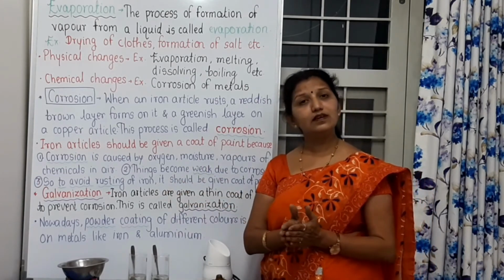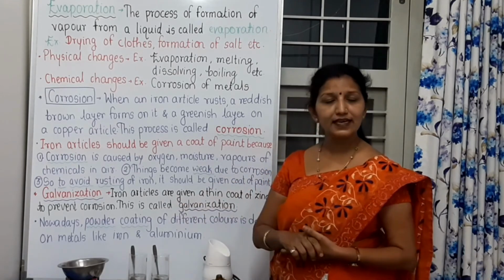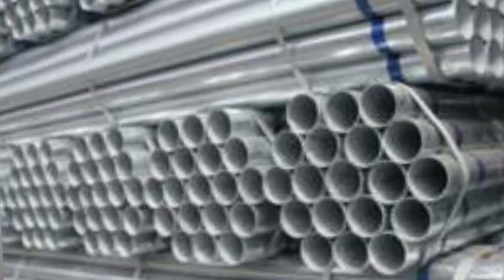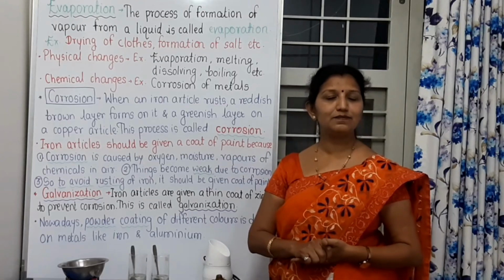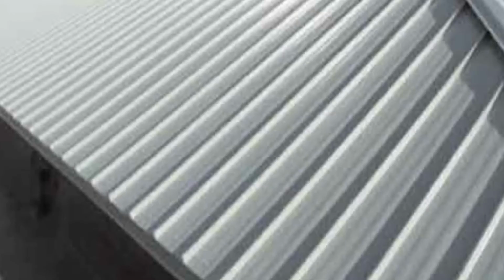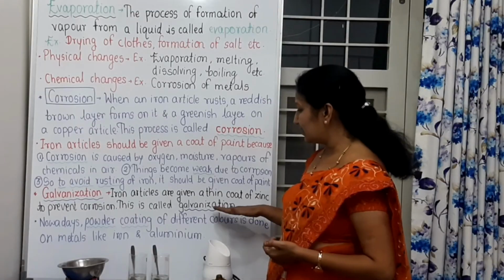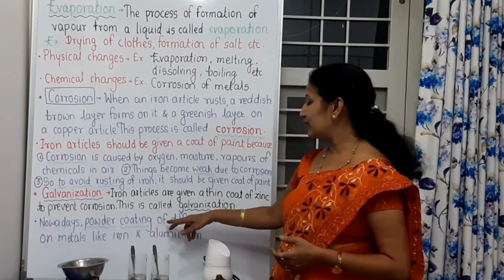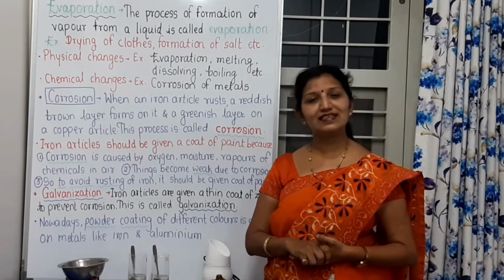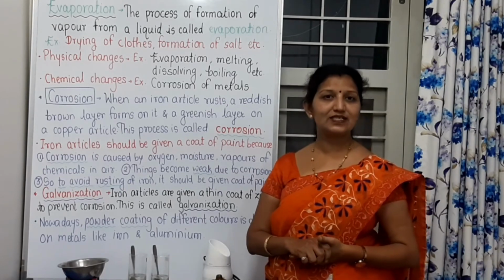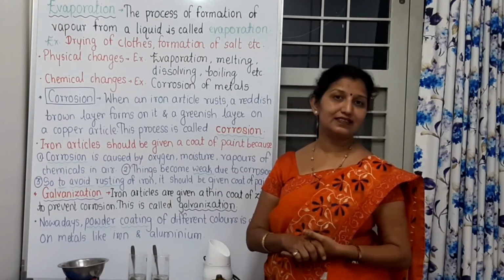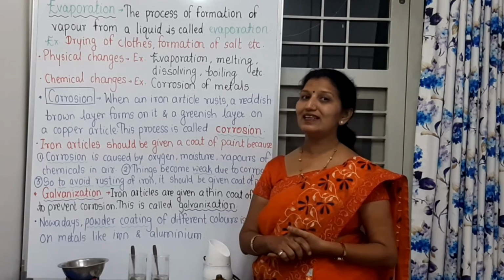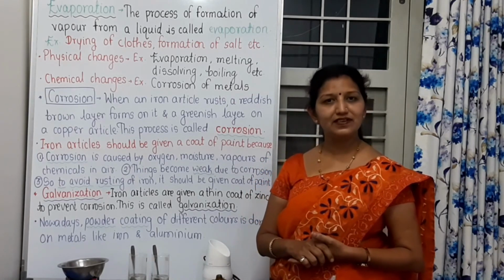Nowadays, instead of giving a thin coat of zinc, what is being done in modern technology? There are some advancements, and powder coating is the process that is accepted more frequently as the substitute for galvanization. And this powder coating of different colors is done on metals. We are seeing the tins or sheets of tin having different colors. Why do they have different colors? Because powder coating of different colors is done on them. That's why they have different colors.